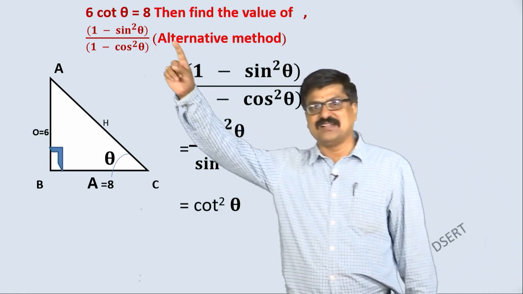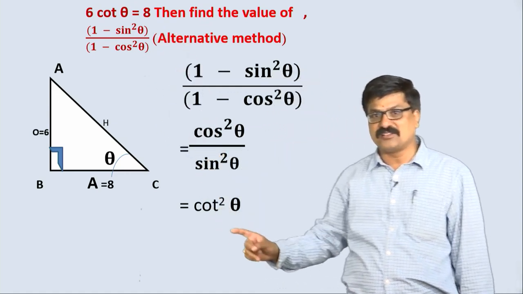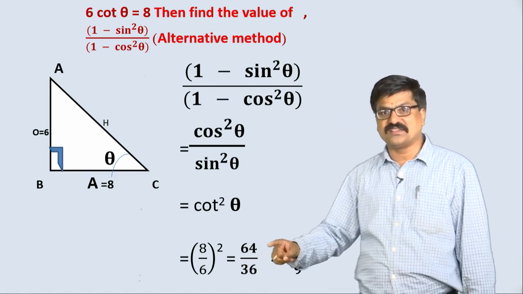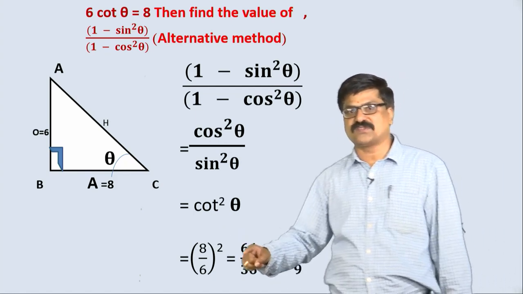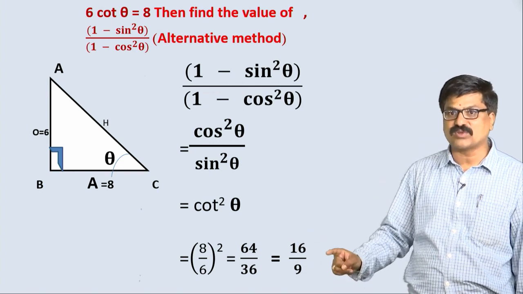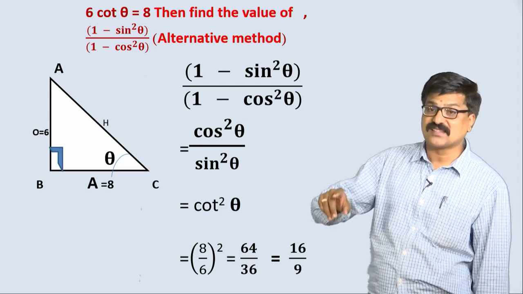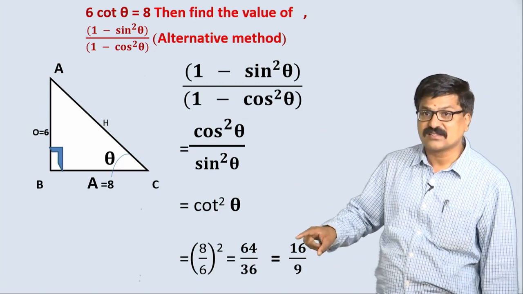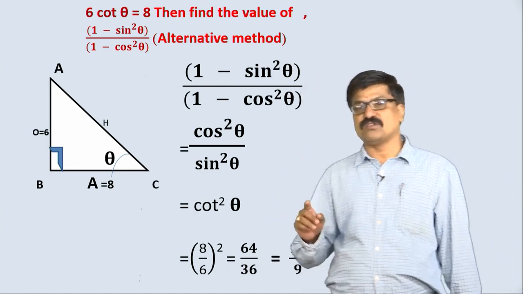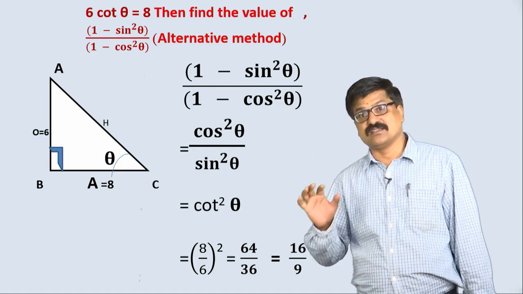My dear student, what is the cot theta value in the data? That is 8 by 6, squared, right, squared. What is 8 squared? 64. 6 squared? 36. Simplify, we got 16 by 9 only. In both cases, we got the same result. See, you must be very careful while solving problems based on trigonometry.